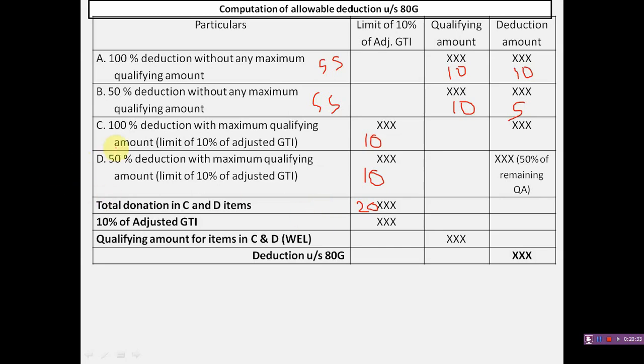As I told in the previous slide, if an assessee has donated any amount in either C or D category items, you should compute the adjusted gross total income. So 10% of that adjusted gross total income should be considered for the qualifying amount.